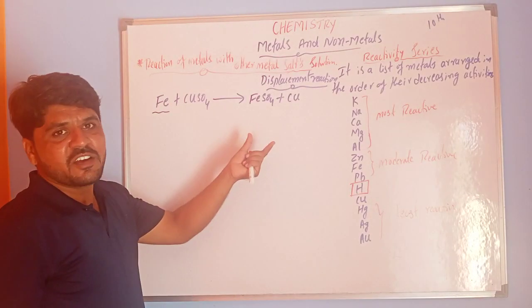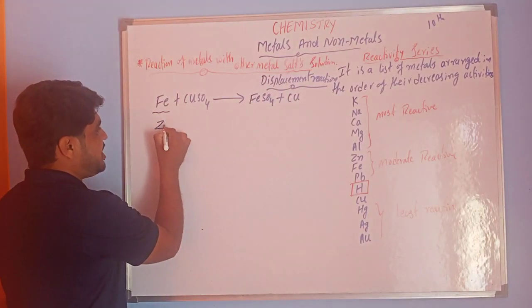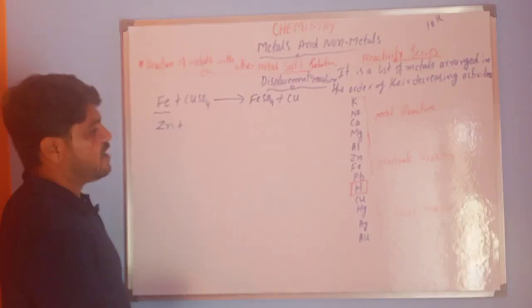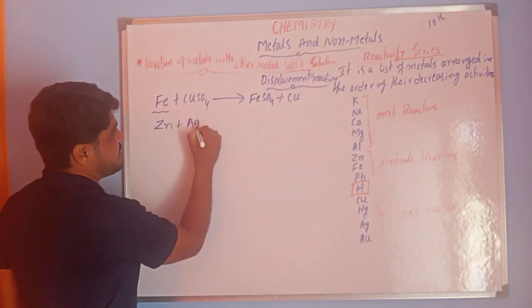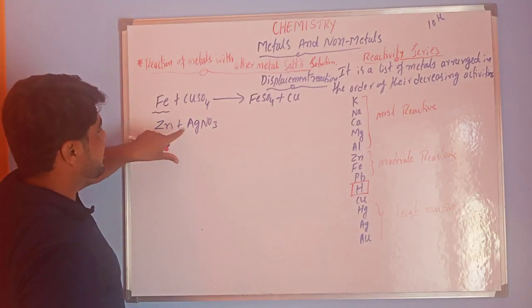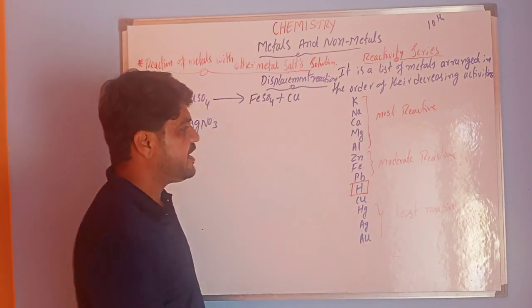In the same way, we can use some other metals. I am using zinc, Zn. When zinc reacts with AgNO3, silver nitrate, can zinc replace silver? Just observe in this reactivity series where zinc is.